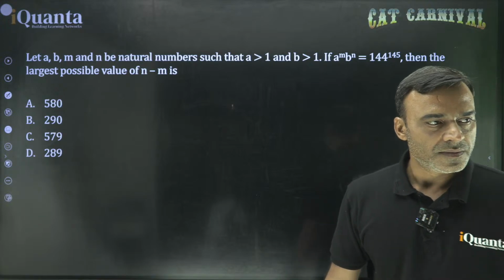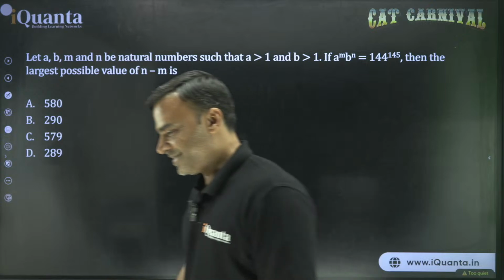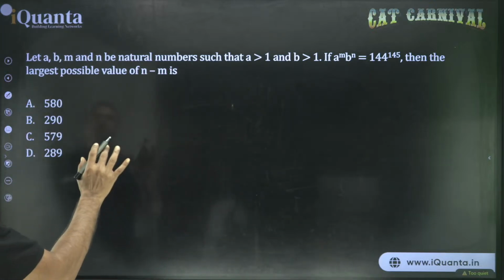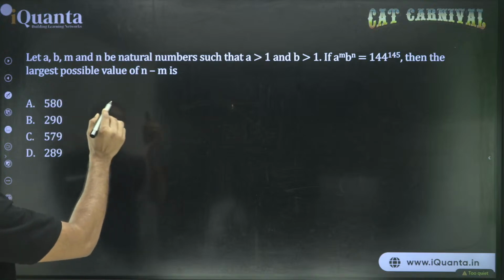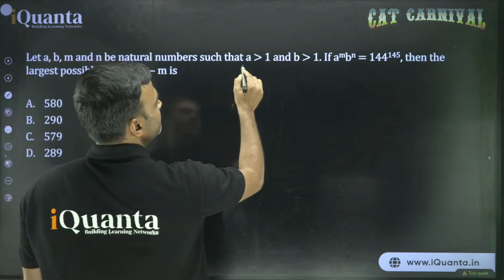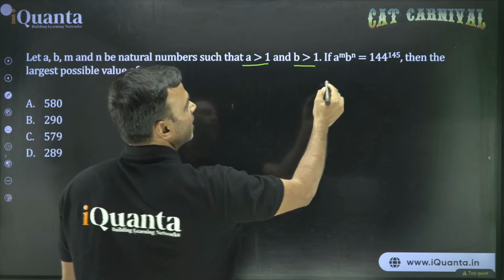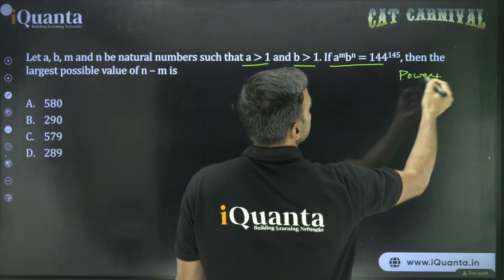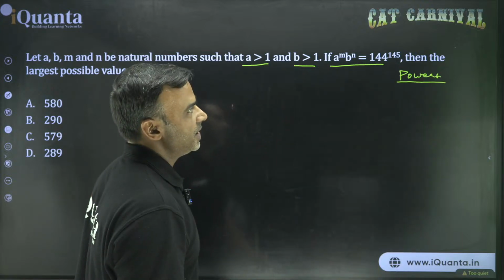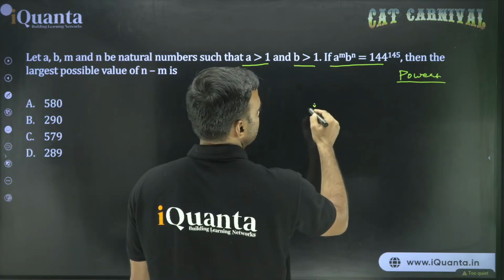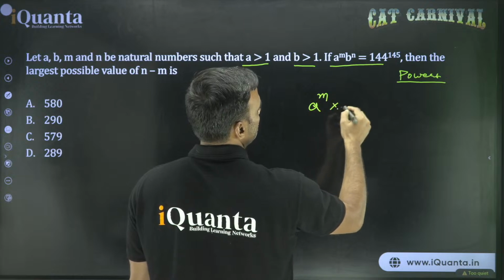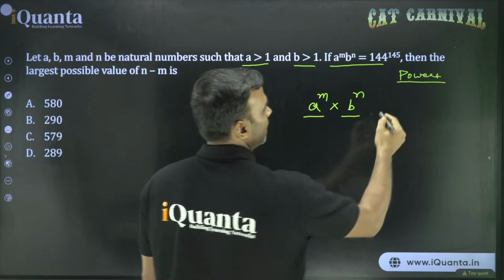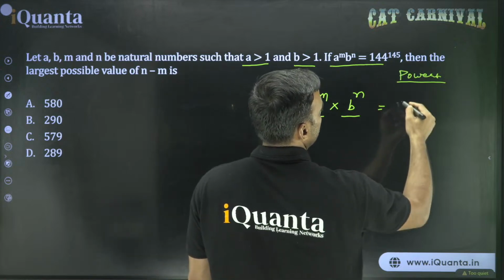Okay, let's try to solve this. This is a pretty easy question. One thing I would like to point out: the moment we see a greater than 1, b greater than 1, something like powers, a lot of us get scared of these questions, whereas these questions are extremely easy. How? Let's see. This is a to the power m into b to the power n. What we see is there are two parts in this. The other side we have 144 to the power 145.